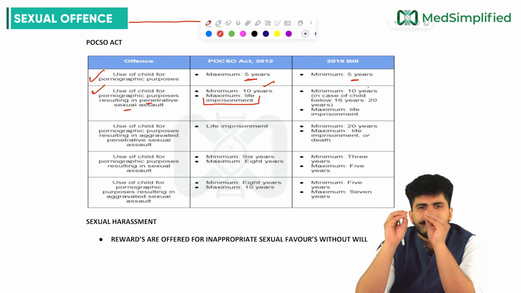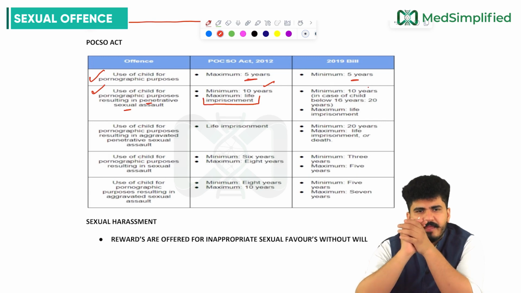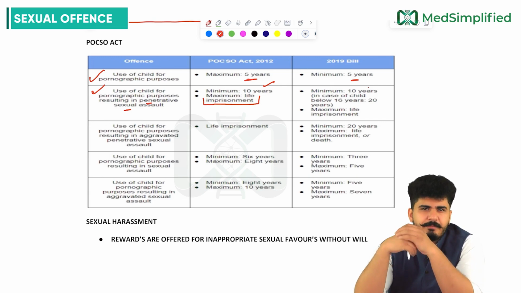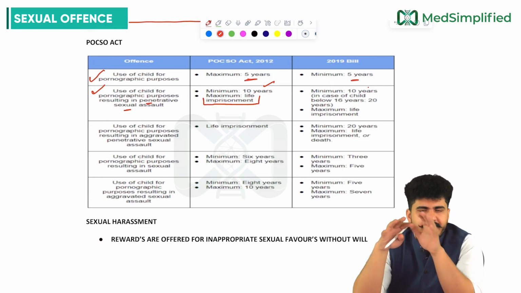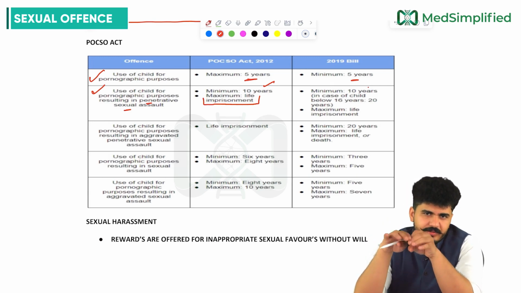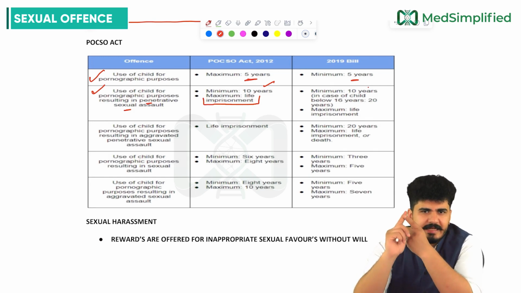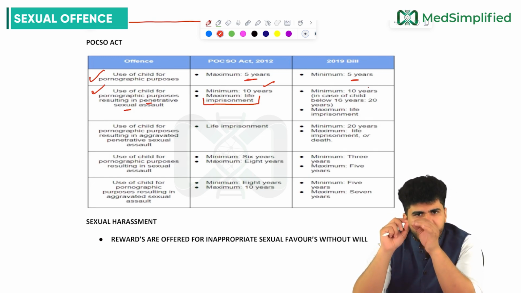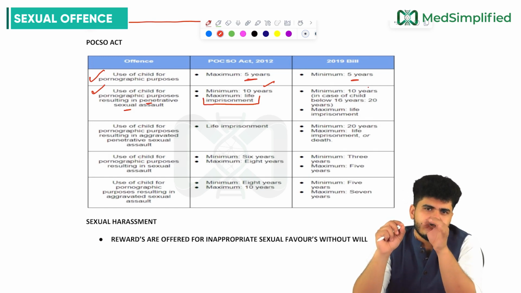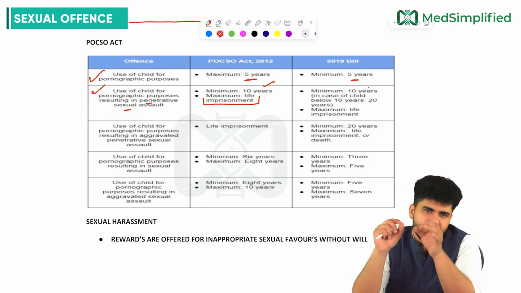We are using a child for pornographic purpose, then there is a penetrative assault, penetration is also present. Then the minimum punishment according to the POCSO Act 2012, my dear friends, is 10 years, and the maximum is life imprisonment.